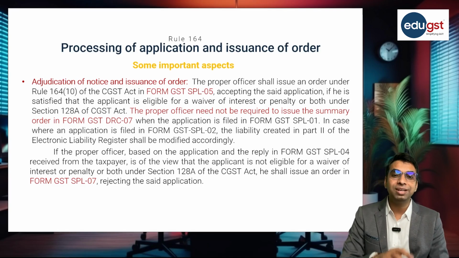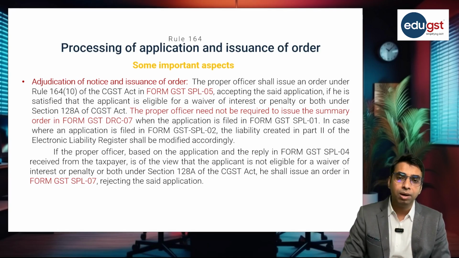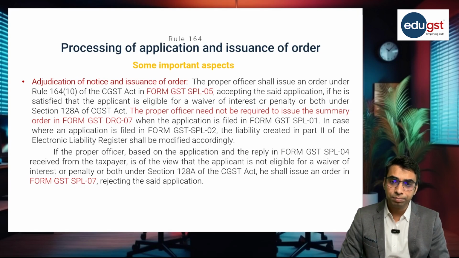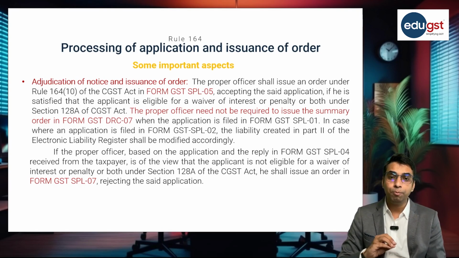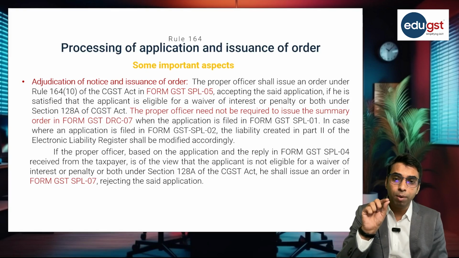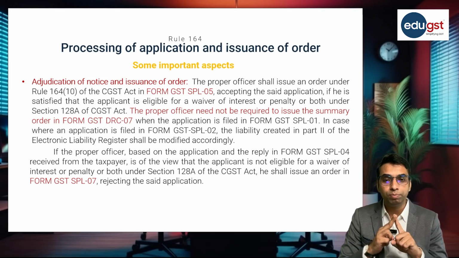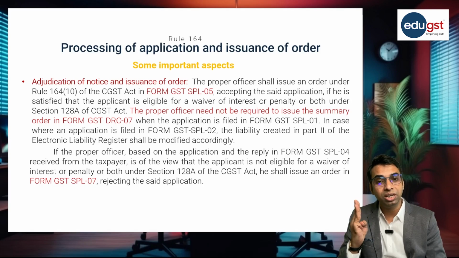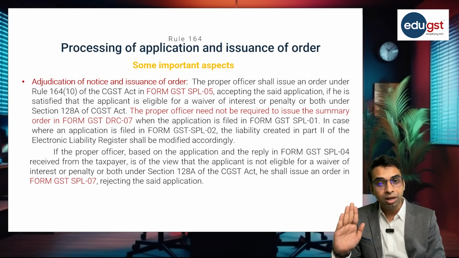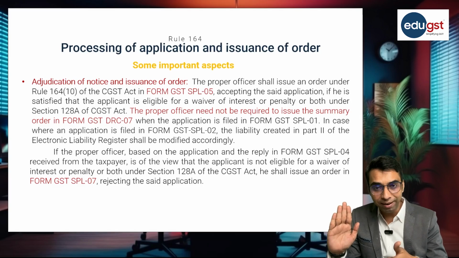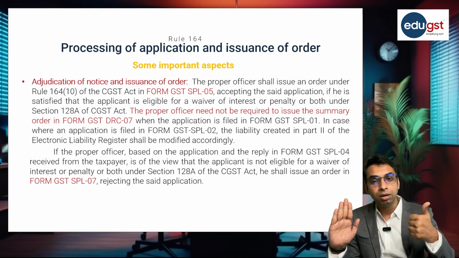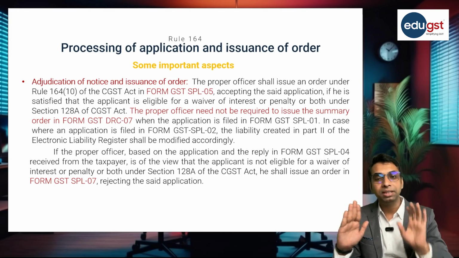But if the proper officer is not satisfied with the reply, in that case, he will pass the rejection order in form SPL 07. See, SPL 01 and 02 are the application, SPL 03 is the show cause notice, SPL 04 is the reply to the show cause notice, SPL 05 is the order, SPL 07 is the rejection order by the proper officer.